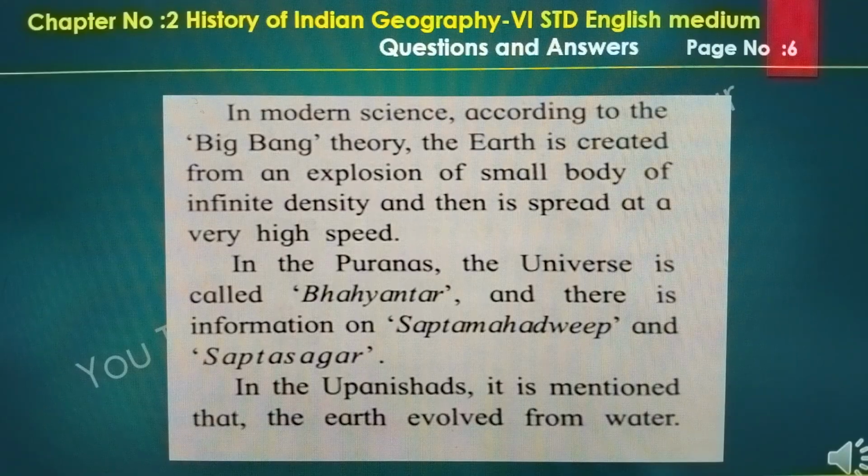There is information of Saptadweep and Saptasagar. In the Upanishads, it is mentioned that the earth evolves from water. Also, the earth is mentioned as Prithvi or Bhu. At the same time, two gases, Pran and Apan, are mentioned, which represent gases and the atmosphere.